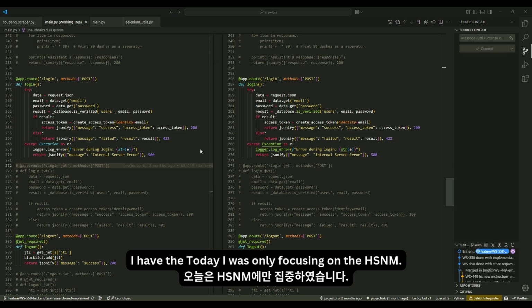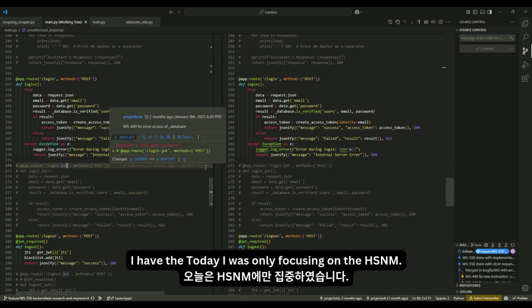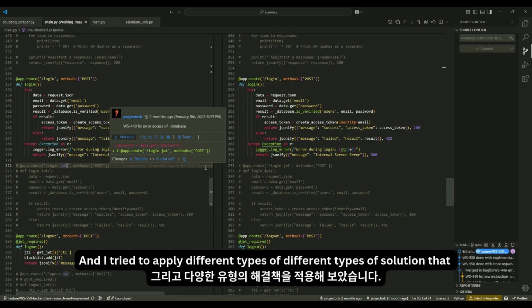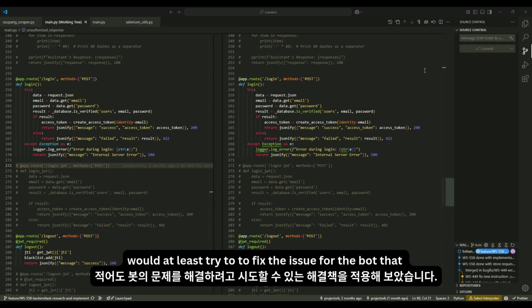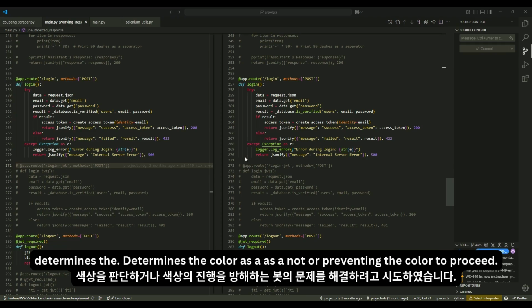Today I was only focusing on the HSNM, and I tried to apply different types of solution that would at least try to fix the issue for the bot that determines the crawler as a bot, preventing the crawler from proceeding.